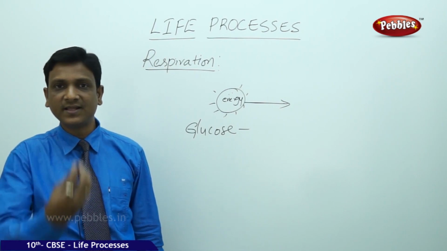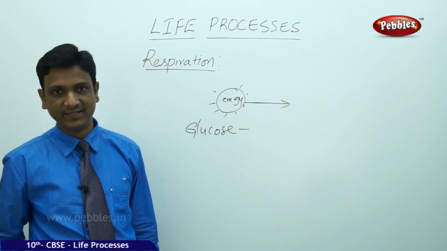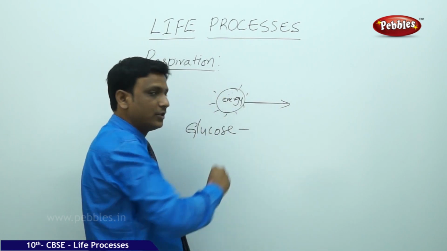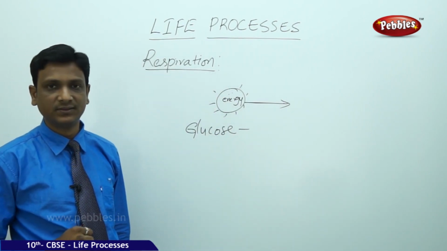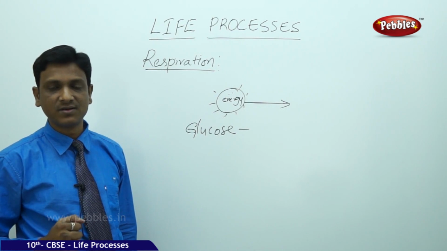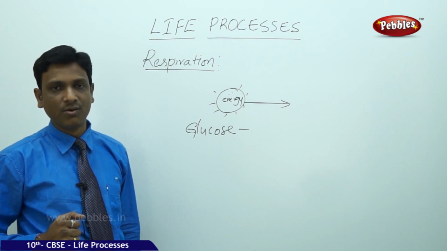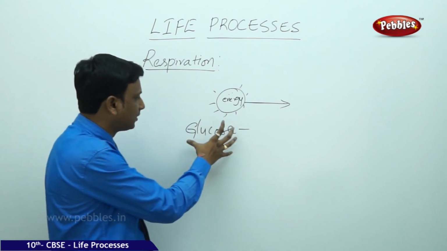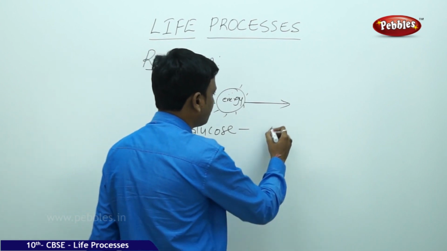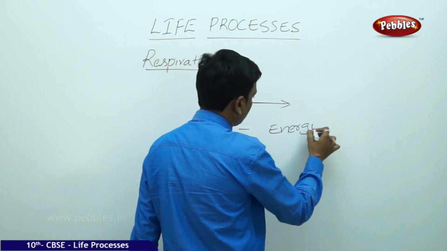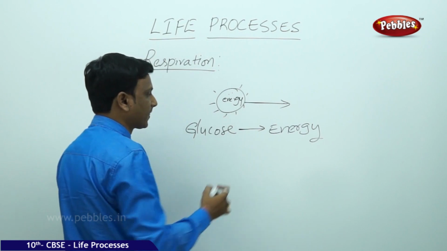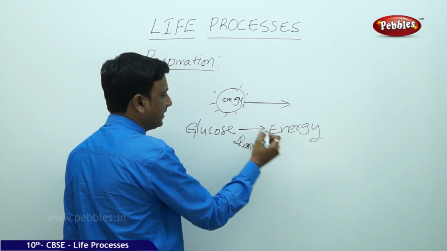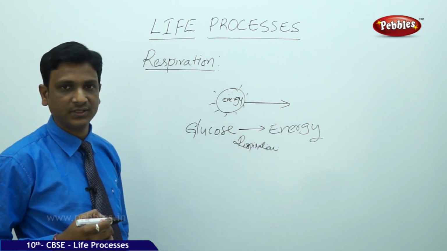In breathing, we take the air in and we leave the air out. That means for the process of release of energy from the molecules, air is required. Which part of air is required? Oxygen is required. We are taking in air which contains oxygen that is supplied to the cells for the breakdown of these molecules, glucose to energy. What is this process? Respiration. This is also respiration, but it happens inside the cell, so it is cellular respiration.